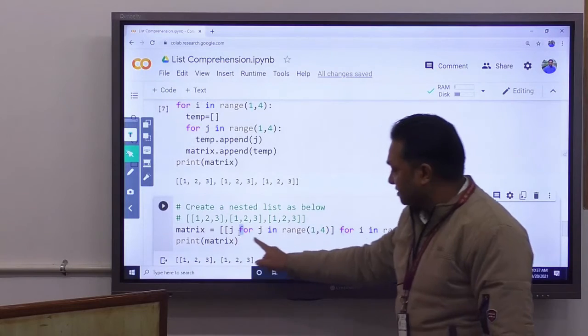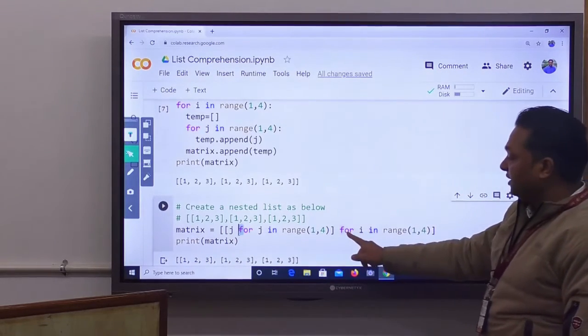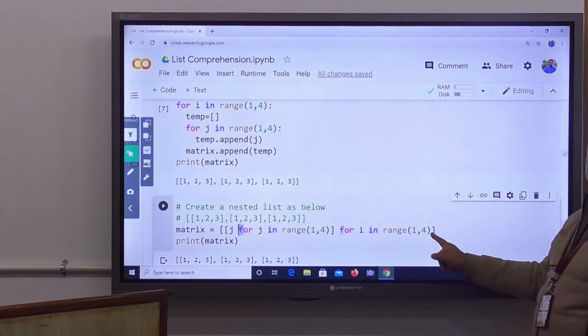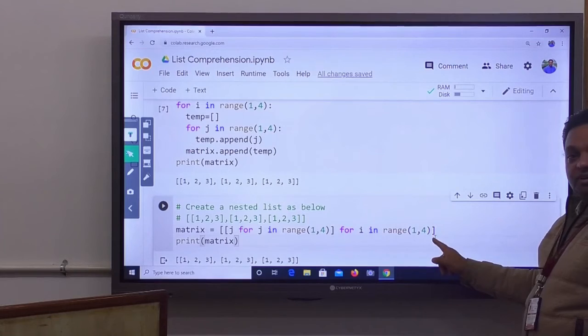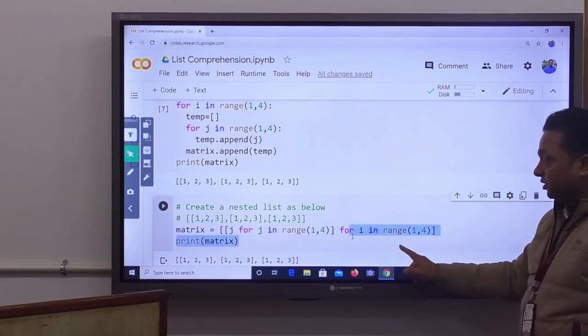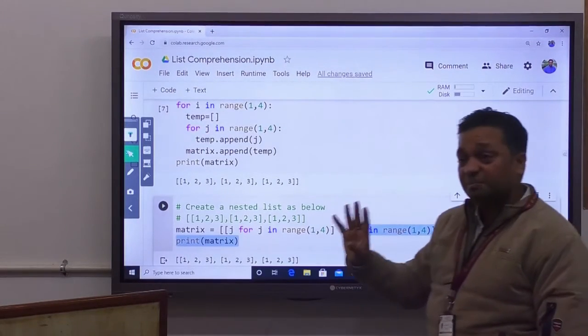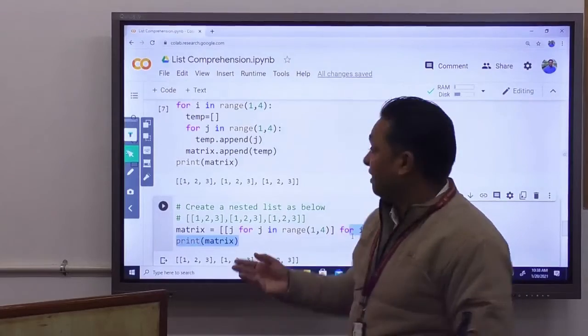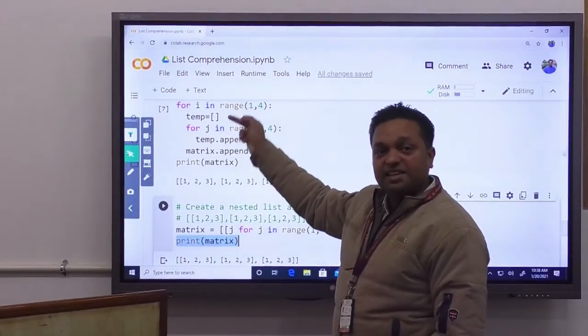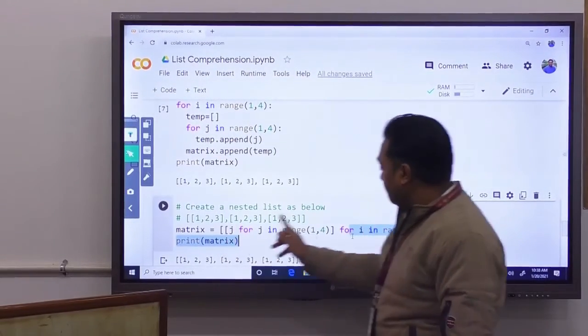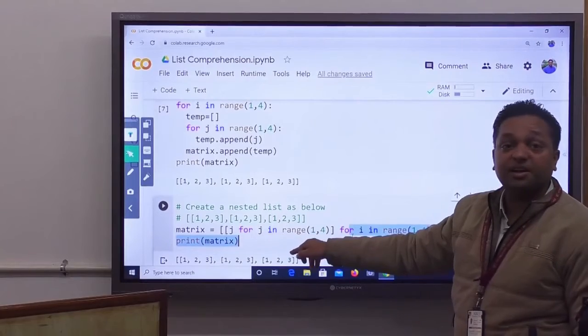This list comprehension is executed how many times? Again for i equal to 1, 2 and 3, it will execute 3 times. This is the concept of nested list comprehension. List comprehension is just like a nested loop, where we write a loop inside a loop. And the same way we can write a list comprehension inside a list comprehension.